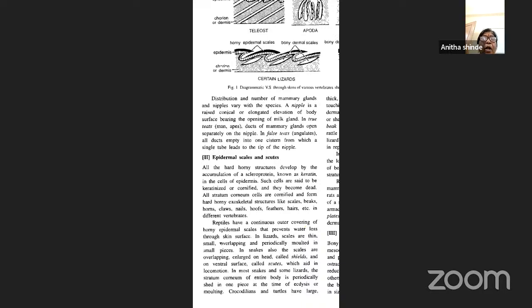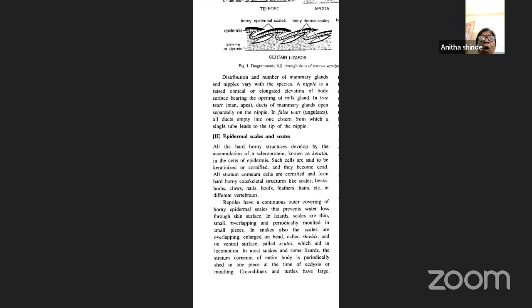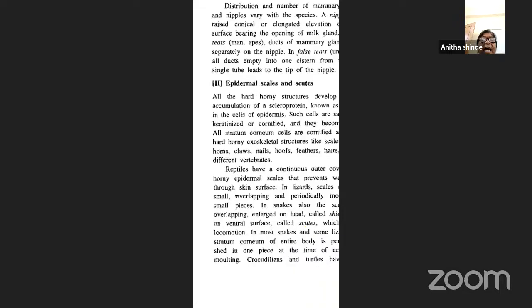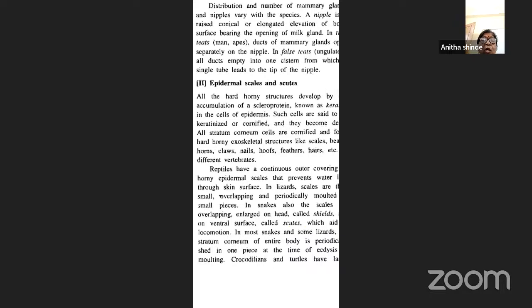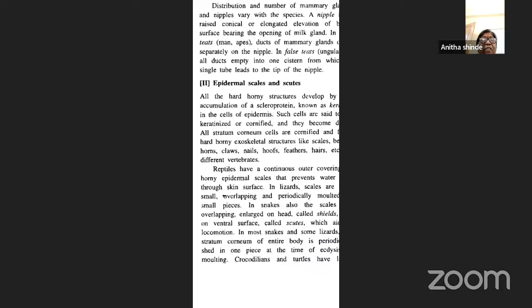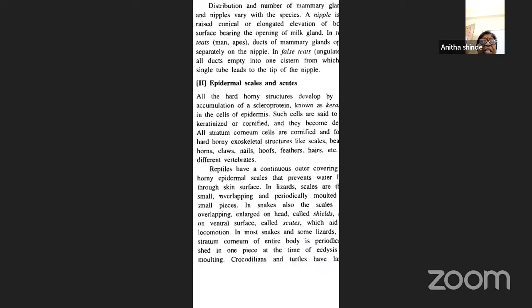The next is the epidermal scales as well as the scutes. Now, these are all hard, horny structures developed by the accumulation of the scleroprotein known as keratin. So the scales as well as the scutes contain such cells, which are said to be keratinized or cornified, and they become dead. So all stratum corneum cells are cornified and form a horny exoskeleton in the form of scales, beaks, horns, claws, nails, hooves, feathers, etc.